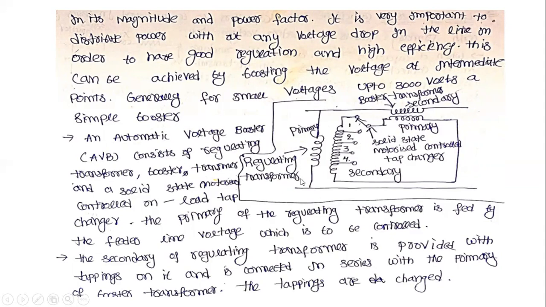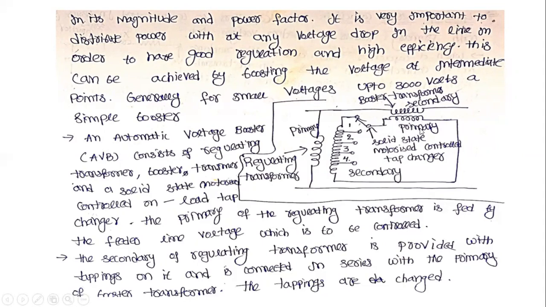Therefore, the primary of that regulating transformer is connected to the supply and the secondary is connected to a number of tappings. The secondary of the regulating transformer is provided with tappings on it, connected in series with the primary booster transformer.